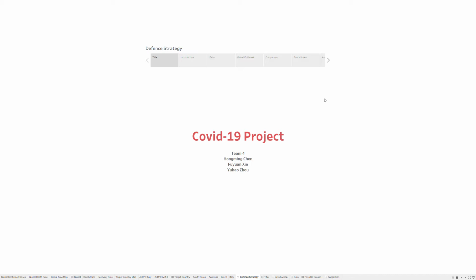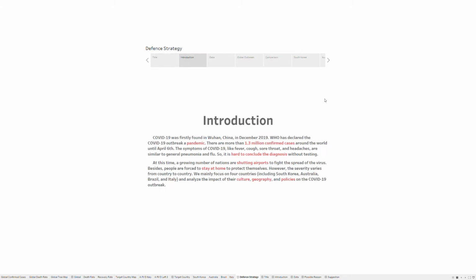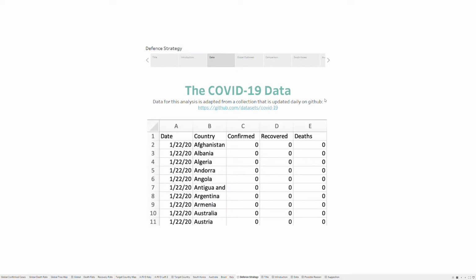We'll make a COVID-19 project using Tableau to show our findings and our thoughts about the global pandemic. This is the introduction. We'll mainly focus on 4 countries and analyze the impact of their culture, geography, and policies on the COVID-19 outbreak. The data we use for this analysis is adapted from Johns Hopkins COVID-19 map, which is updated daily on open source's GitHub.